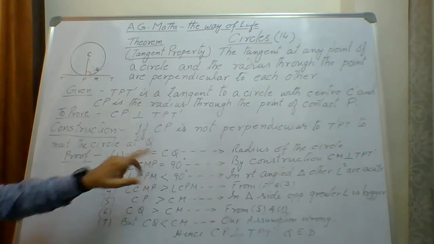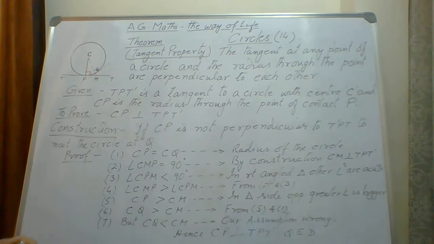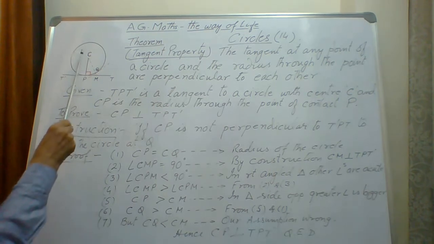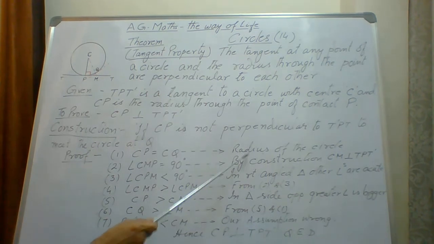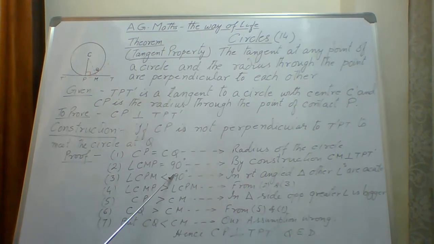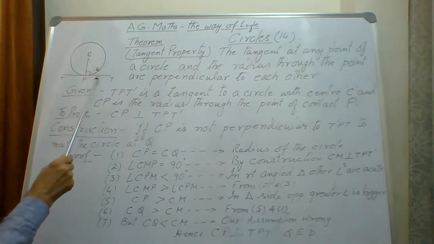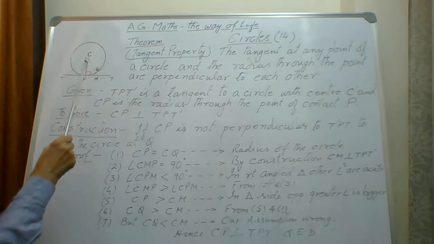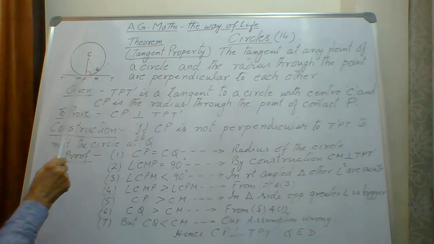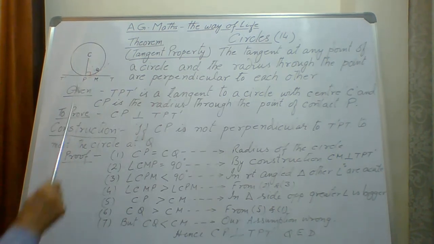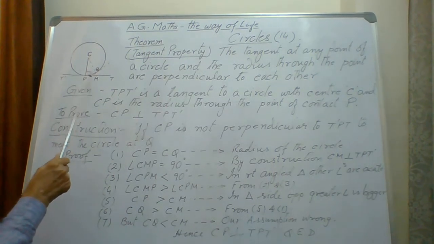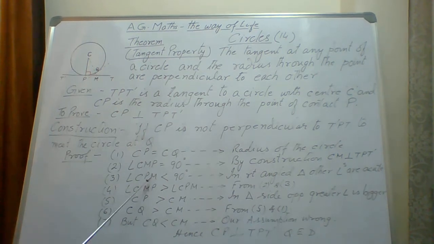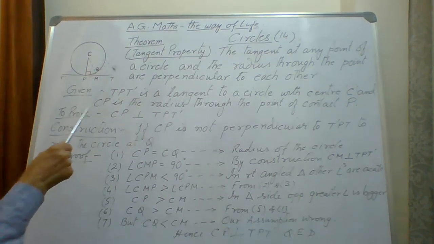Now the proof. One: CP is equal to CQ. Why is CP equal to CQ? CP and CQ are both radii of one common circle, so the reason is that they are radii of the circle. Two: angle CMP is 90 degrees. I said that this makes a right angle. By construction, CMP is 90 degrees, which is not at P but at some other point M. This M is very close to P, it is not that far.